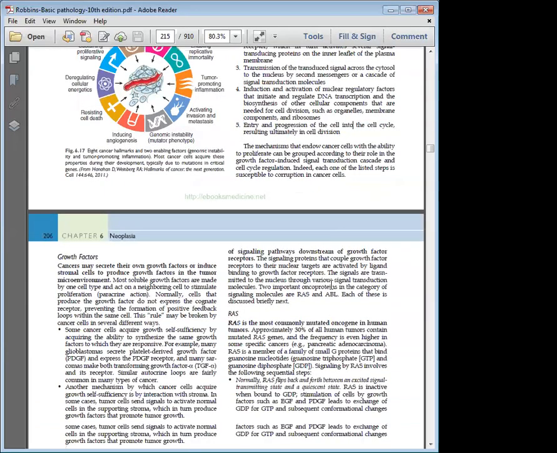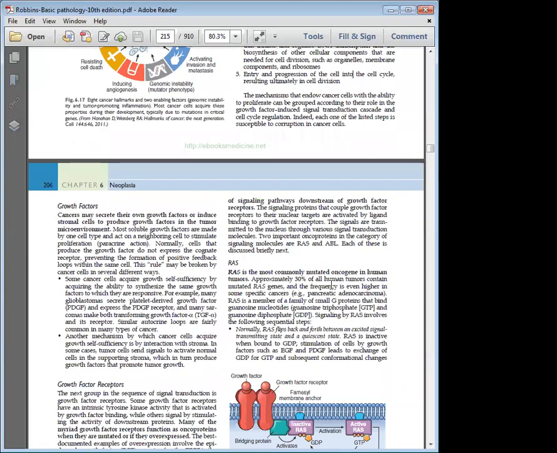So this is what happens in a normal cell. But what happens in a tumor is that the tumor cell can secrete its own growth factor. Some cancer cells can secrete their own growth factor, because I told you the growth factor receptor activation is only transient. It is on for only certain moments in time. But a cancer can secrete its own growth factor, or it can induce the surrounding stromal cells to produce growth factors in the tumor microenvironment. So this tumor microenvironment is very important. You have a cell which is surrounded by connective tissue. If the connective tissue is going to give you the growth factors, the tumor cell can continue to multiply.